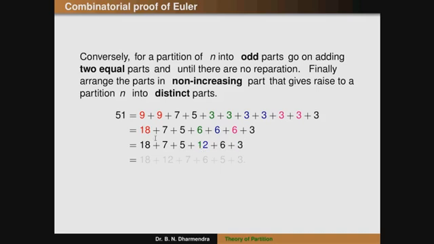Now all are distinct numbers, but we have to arrange the terms in non-increasing order. We take the highest number, that is 18, next highest is 12, next is 7, next is 6, next is 5, next is 3. So conversely, we consider odd parts into distinct parts. The number of partitions of n into odd parts is equal to the number of partitions of n into distinct parts.